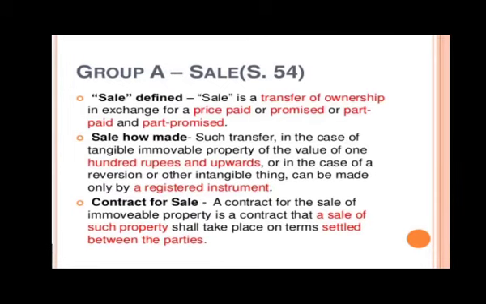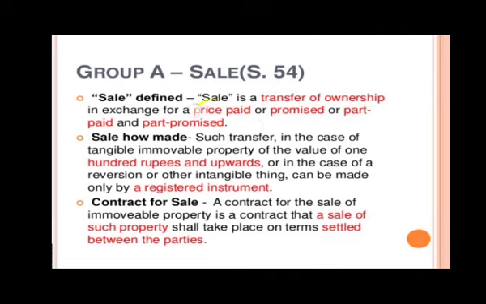Now sale has been defined under section 54 as a transfer of ownership in exchange for a price paid or promised or part paid and part promised. So as per the definition, there have to be 3 things in it. First, transfer of ownership. In sale, you have to transfer the ownership.